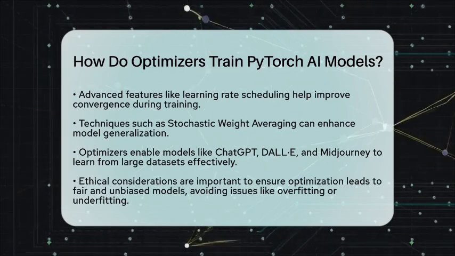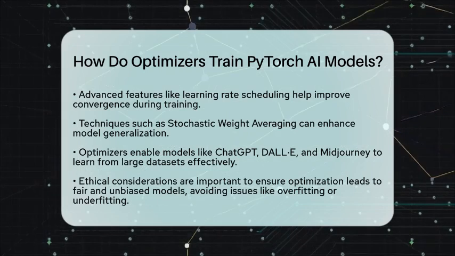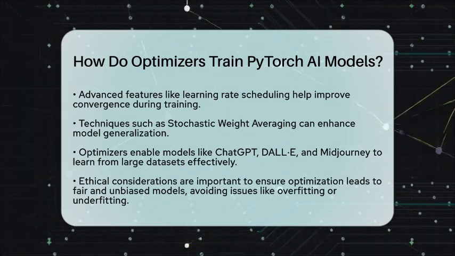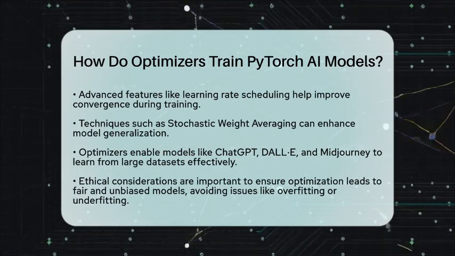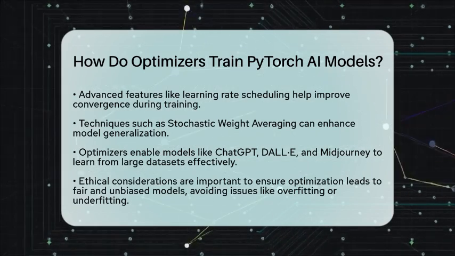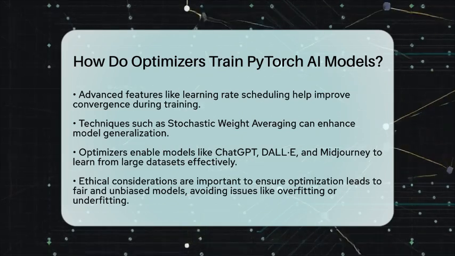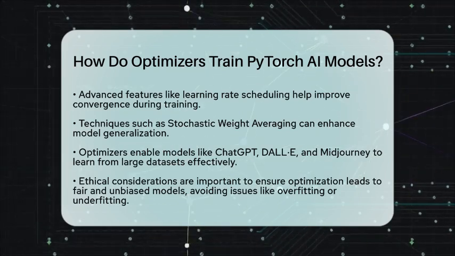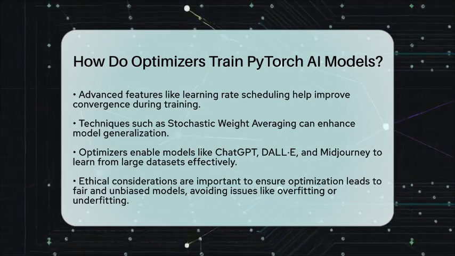From an application perspective, these optimizers enable models like ChatGPT, DALL-E, and Midjourney to learn complex patterns from large datasets efficiently. However, ethical considerations arise in ensuring that optimization leads to fair and unbiased models. We must avoid overfitting or underfitting, as these issues could affect real-world performance.